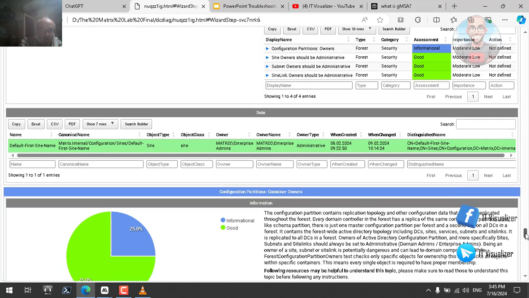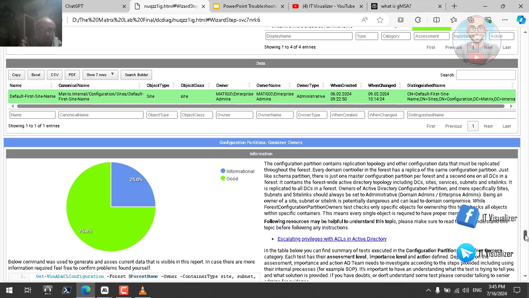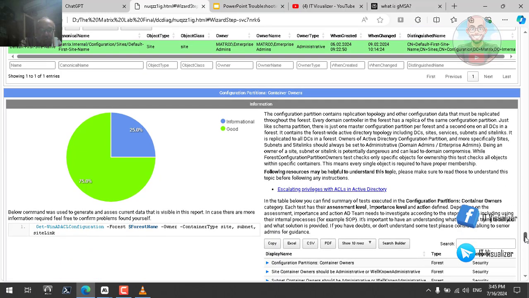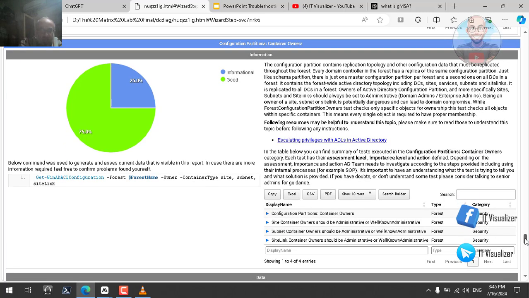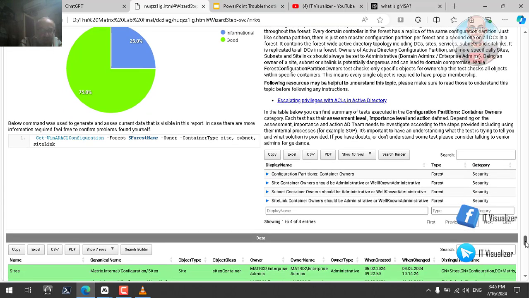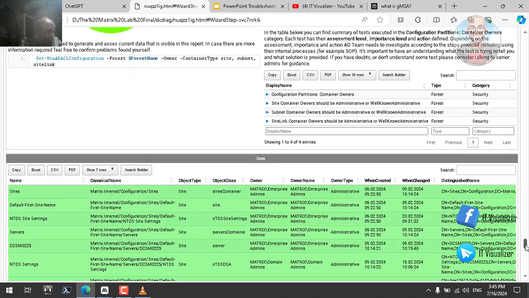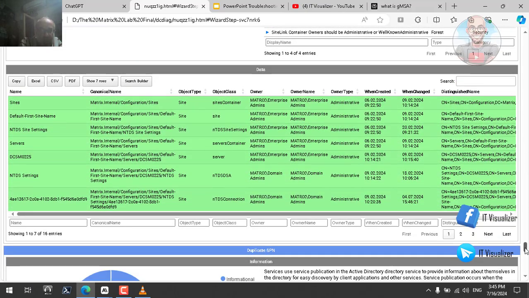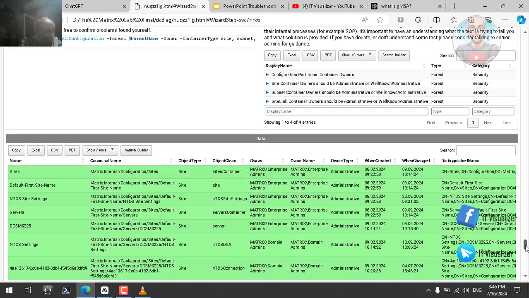If we go further, there is something called the configuration partitions container, which is related to the configuration partition. It is also focusing on making sure that for all of the contents of the configuration partition, the owners are the administrative admins or the enterprise admins. The same test, okay? And as we see here, this is also passed.